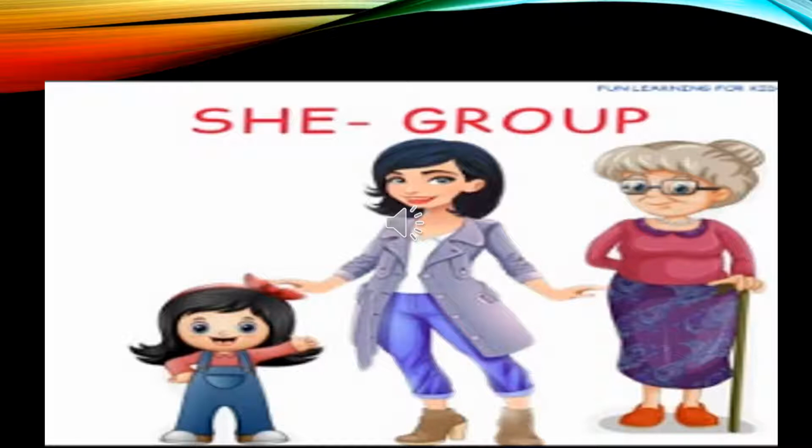Like we have he group members, we have she group members also, in which mother, grandmother, daughters, aunts, all these members come into the she group, and all the female animals also come in the she group. For females we use the word she, and for indicating males we use the word he.